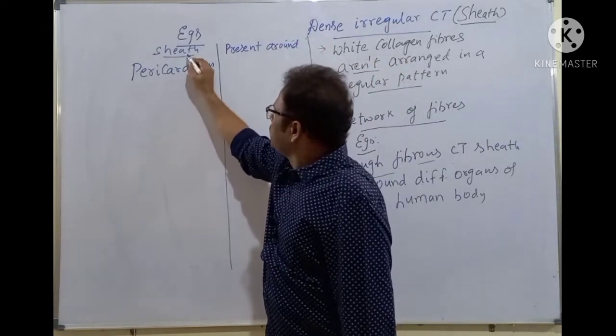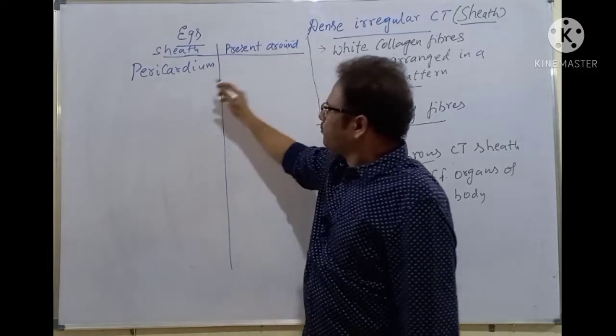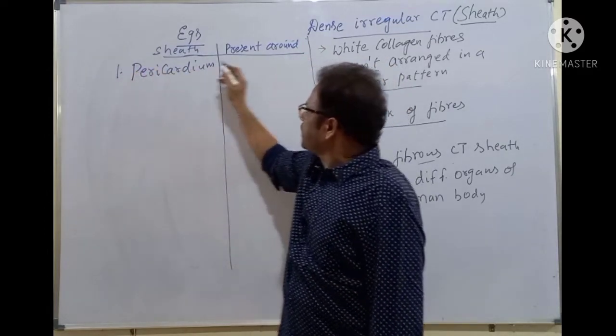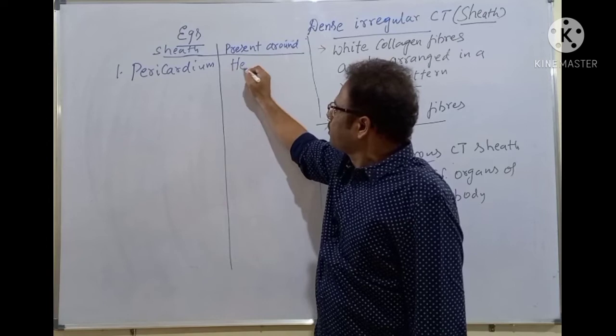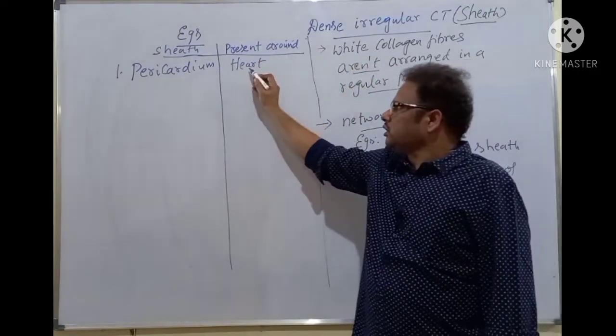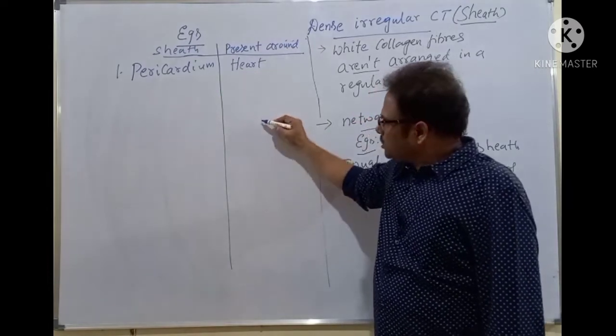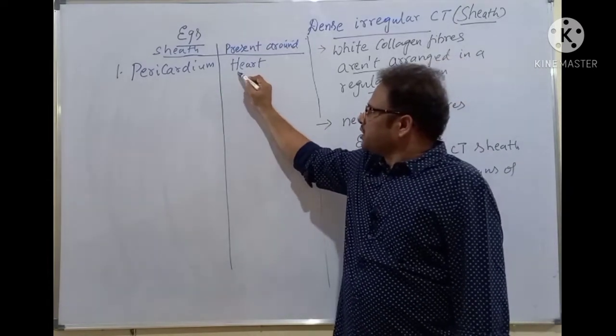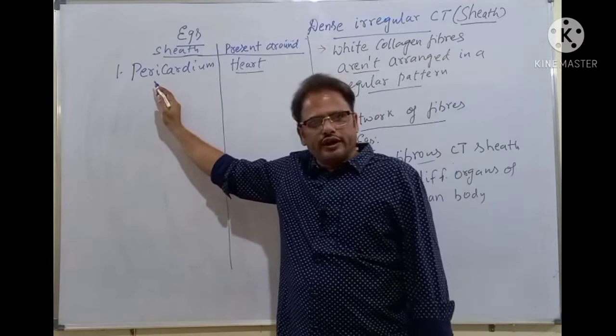So sheath is this, and pericardium. First of all, pericardium. It is present around the heart. As you know here, cardio means heart. The sheath which is present around the heart is called the pericardium.